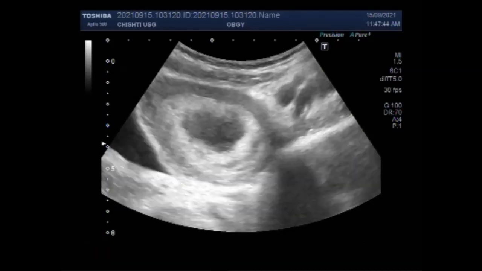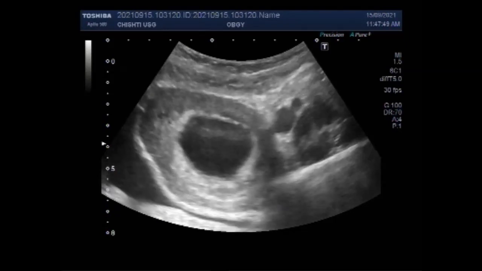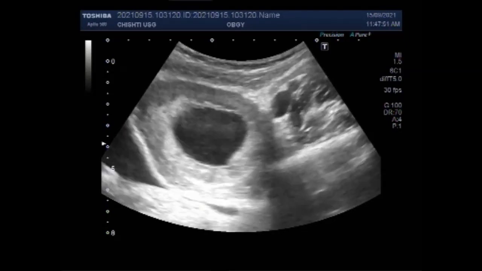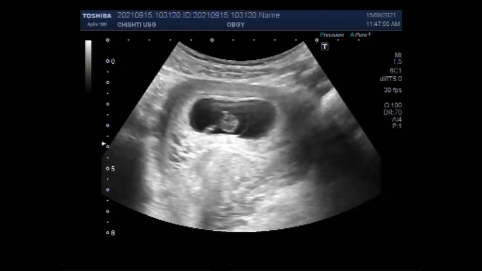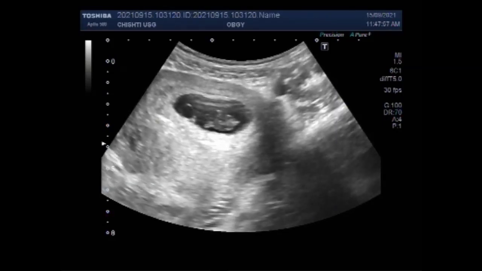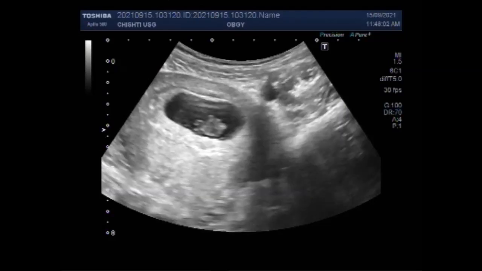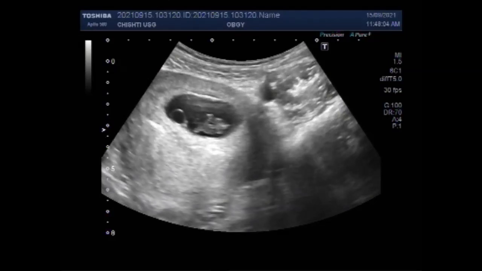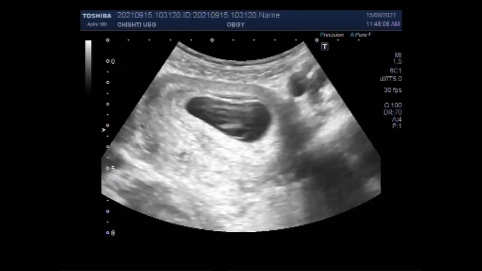The doctors can diagnose the blighted ovum using an ultrasound starting at around 7 weeks of pregnancy. Imaging will show a smaller than normal and empty gestation sac which contains no embryo. In this case, the intertwin membrane separates the two fetuses.